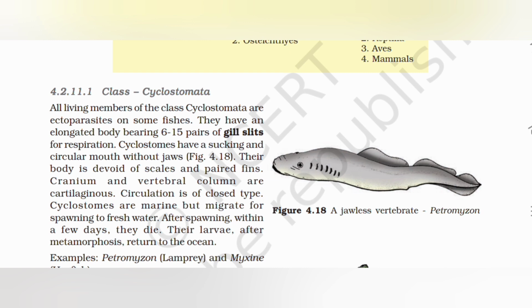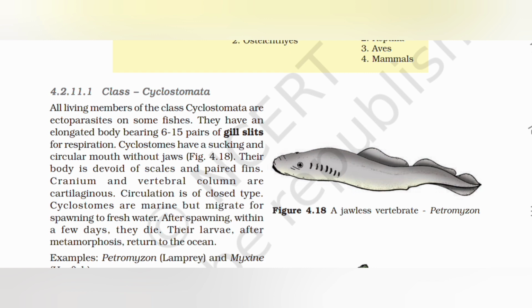4.2.11.1 Class Cyclostomata. All living members of the class Cyclostomata are ectoparasites on some fishes. They have an elongated body bearing 6 to 15 pairs of gills for respiration. Cyclostomes have a sucking and circular mouth without jaws. Figure 4.18. Their body is devoid of scales and paired fins. Cranium and vertebral column are cartilaginous.